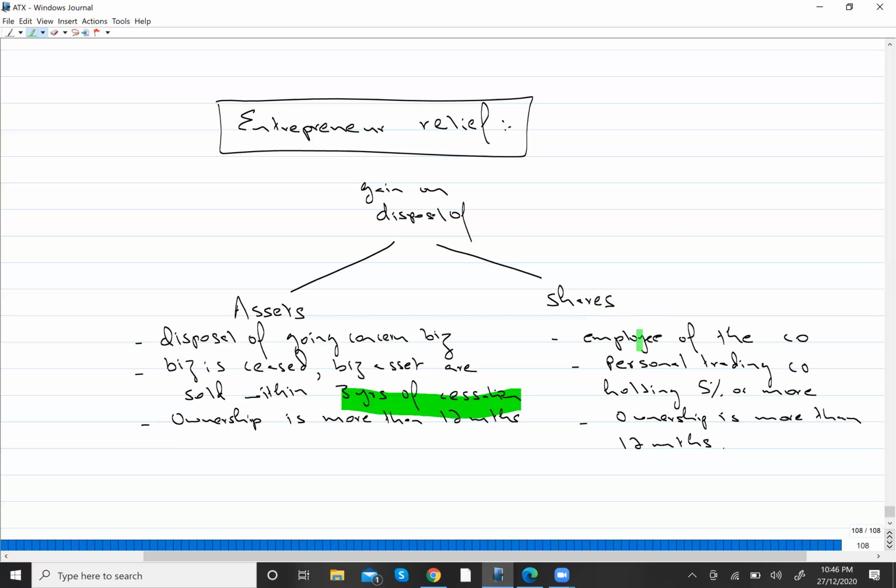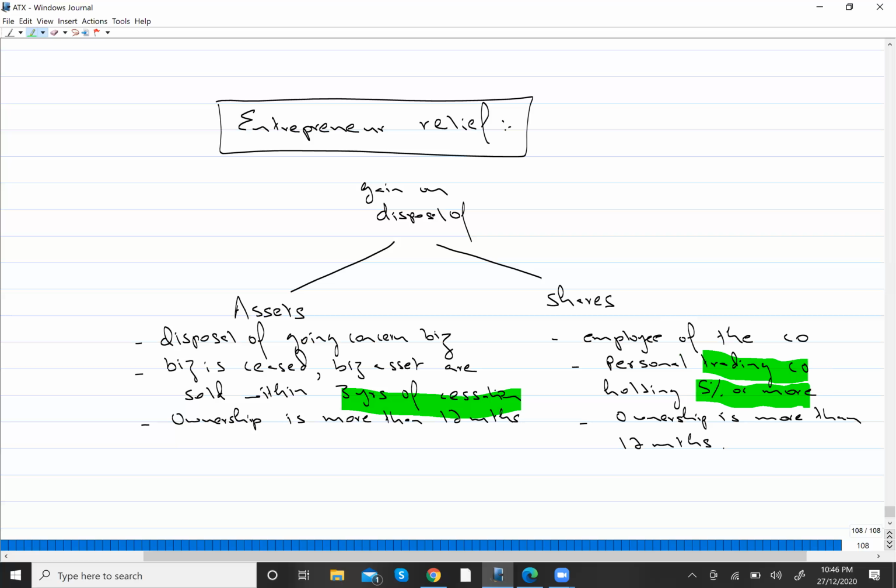In case of shares, it says that the individual should be an employee of the company. Then secondly, it should be a personal trading company. Personal trading company means where the holding of individual is 5% or more than 5%. And like I said, it should be a trading company.